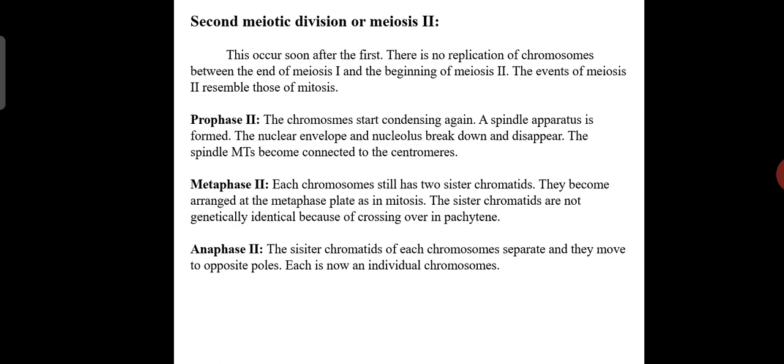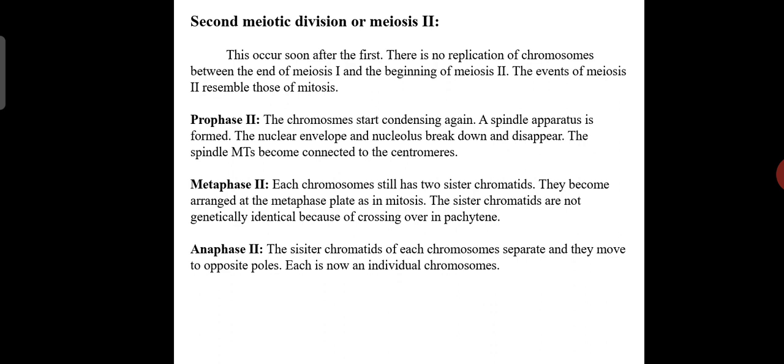The spindle microtubules become connected to the centromeres, and that is metaphase II. Each chromosome still has two sister chromatids. They become aggregated at the metaphase plate as in mitosis, and the sister chromatids are not genetically identical because of crossing over in pachytene.